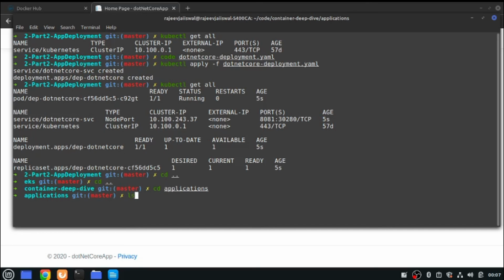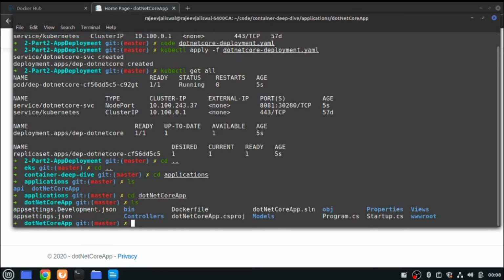As I mentioned, you can find all this code in GitHub. I'll publish the URL in the description section, so from there you can use it, right? So the API we have seen. People who are coming from a Microsoft background will be able to understand. There's a solution file created, there's a CS file, there's a startup file, there's a project file, and here I have created the Dockerfile as well. Let me show you the Dockerfile.